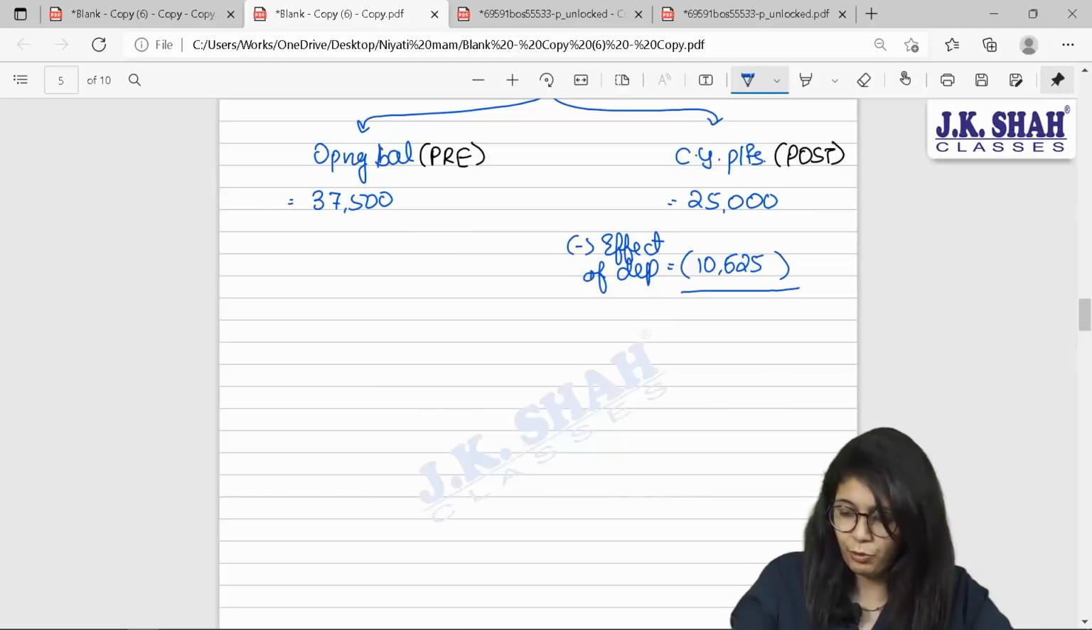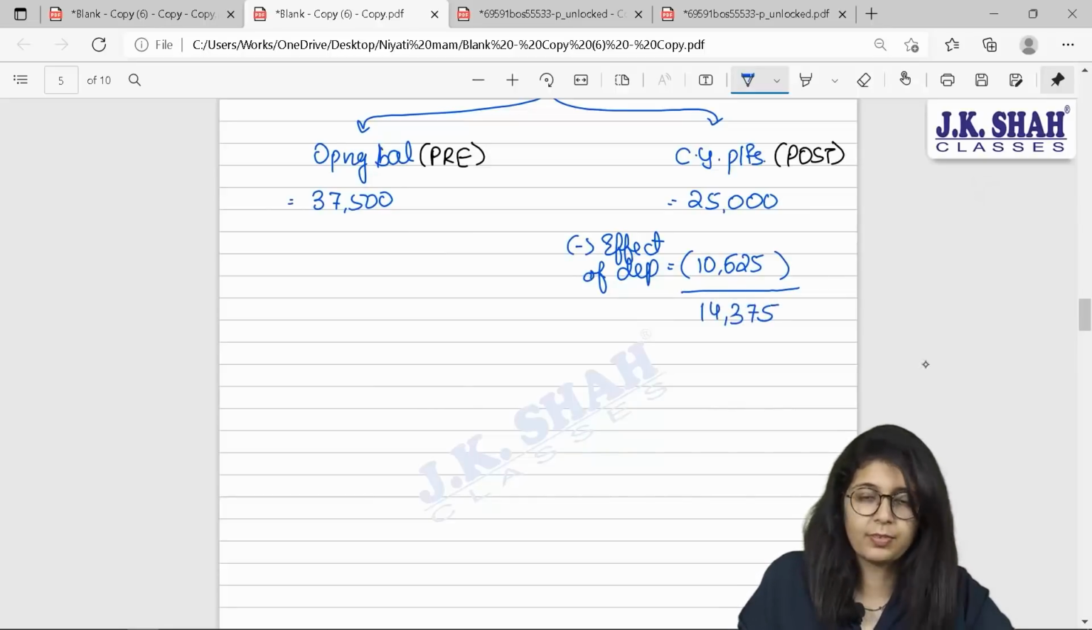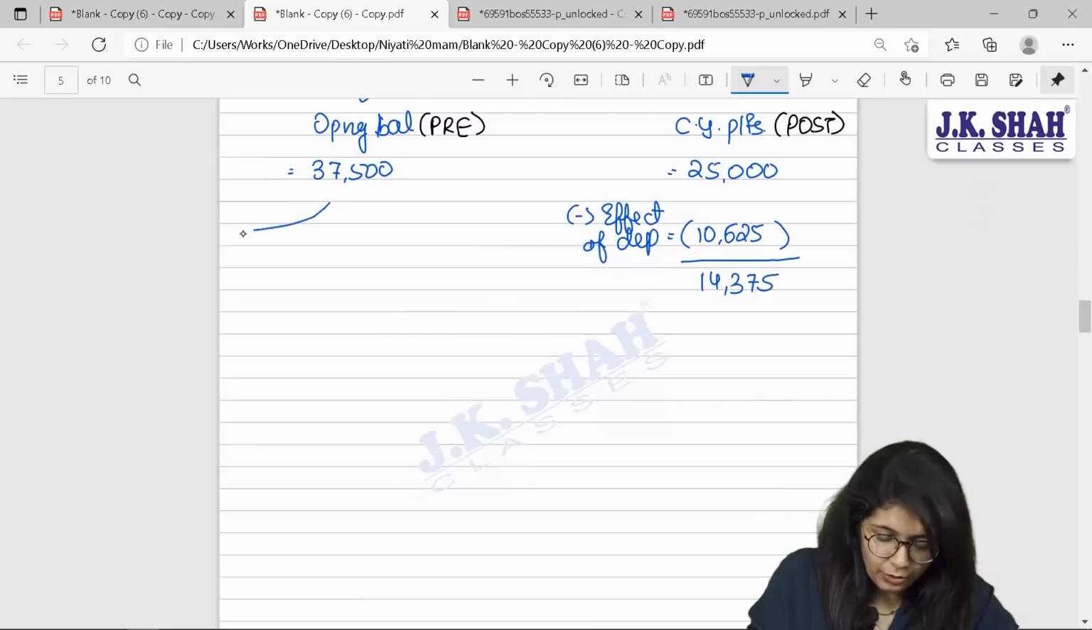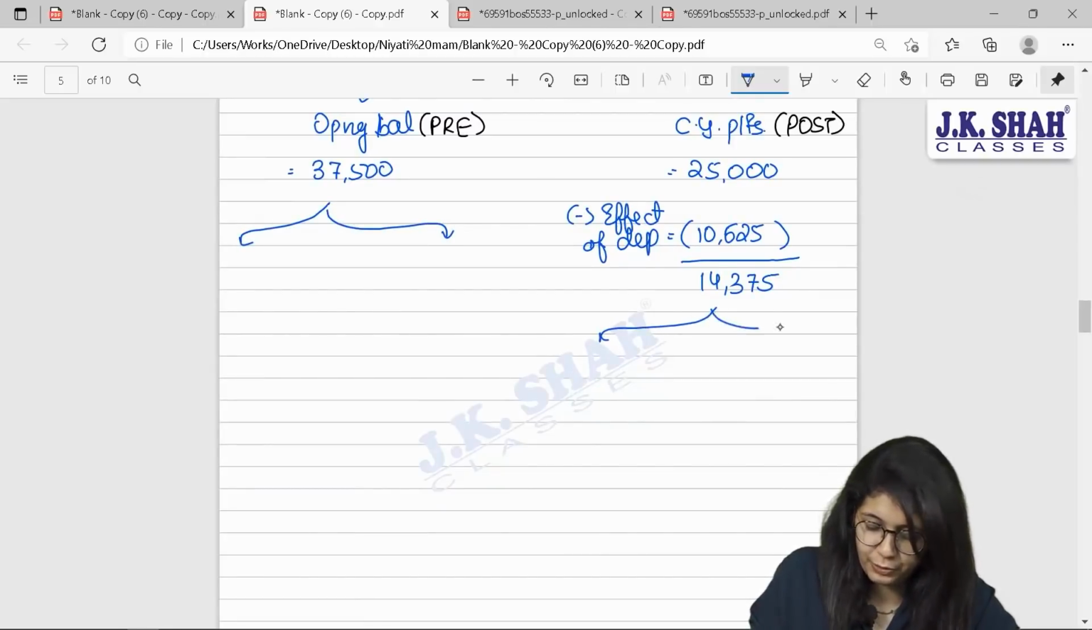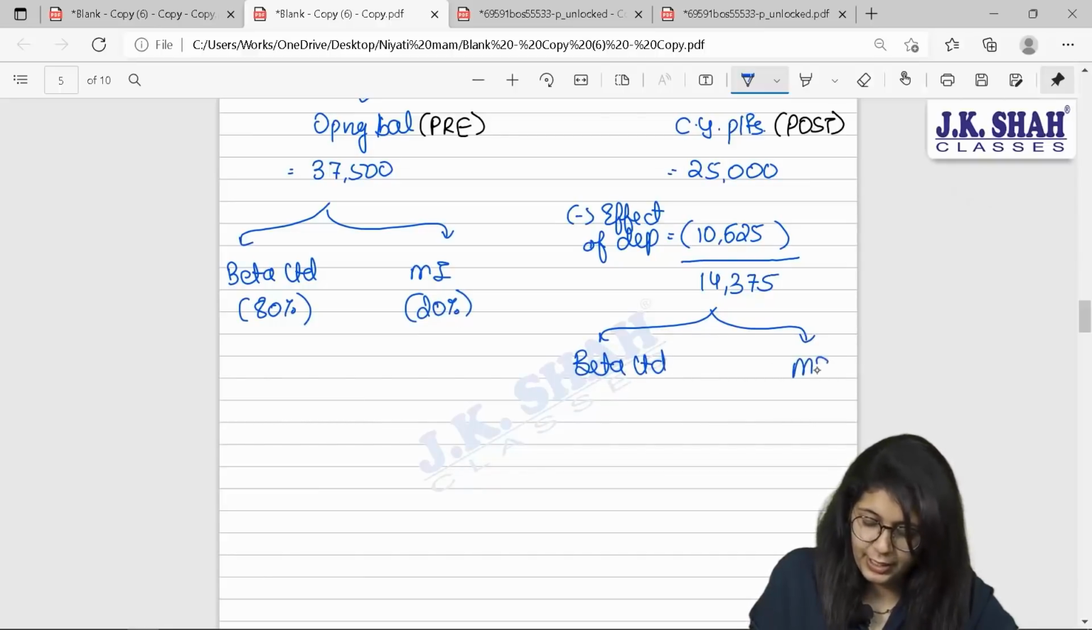This will give me 14,375. Correct? Now, all we have to do is bifurcate your pre and post period profits between holding company Beta Limited and minority interest, 80%, 20%. Beta and minority, 80% and 20%.